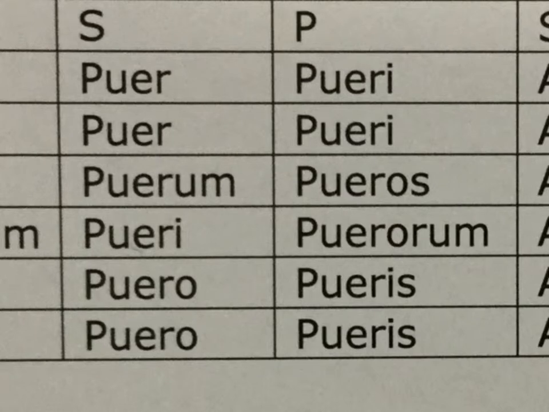So boy, puer, O boy, puer, puerum, the boy in the accusative, pueri, of the boy, puero, to the boy, puero, with the boy, pueri, the boys, pueri, O boys, pueros, the boys as the object, puerorum, of the boys, pueris, to the boys, pueris, by, with, or from the boys.